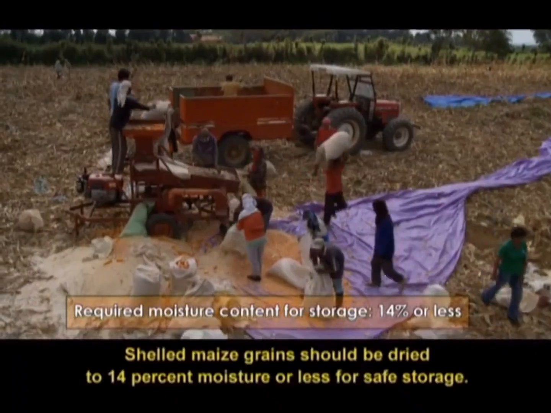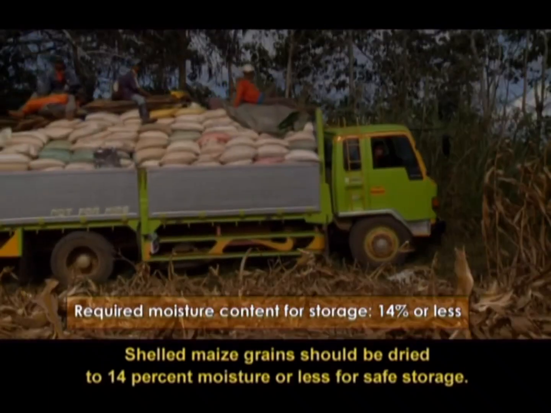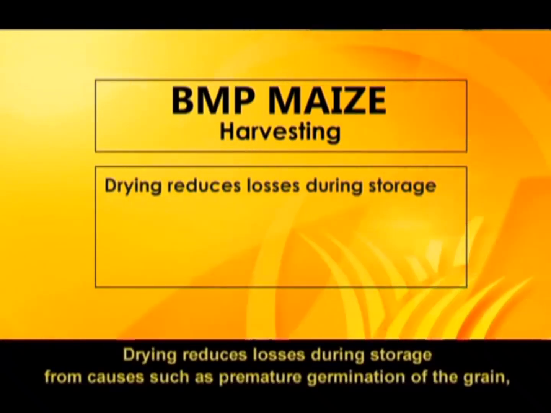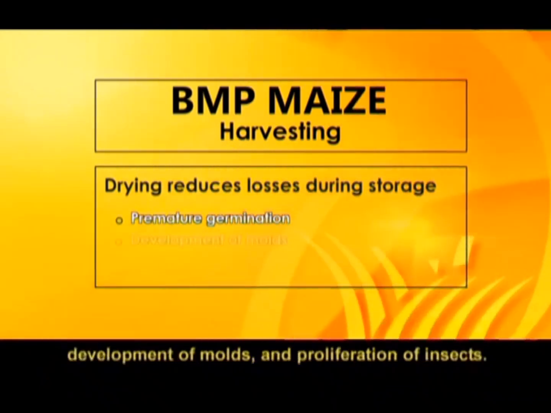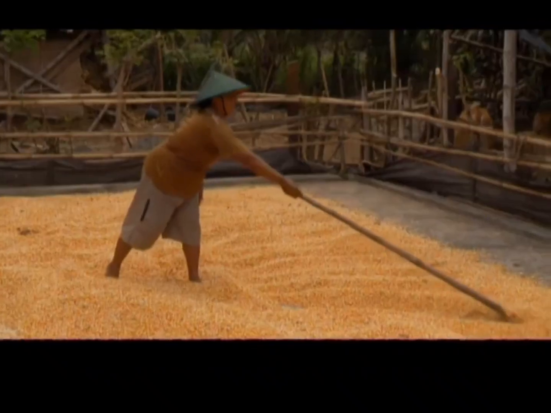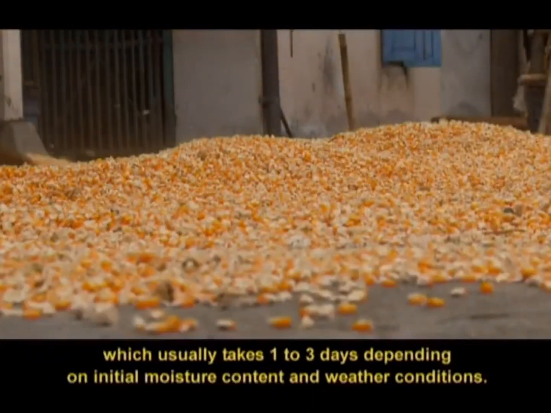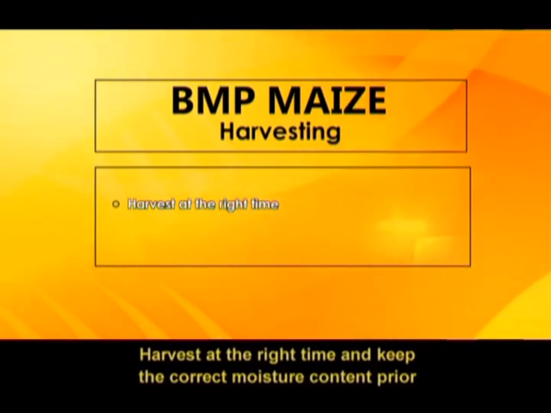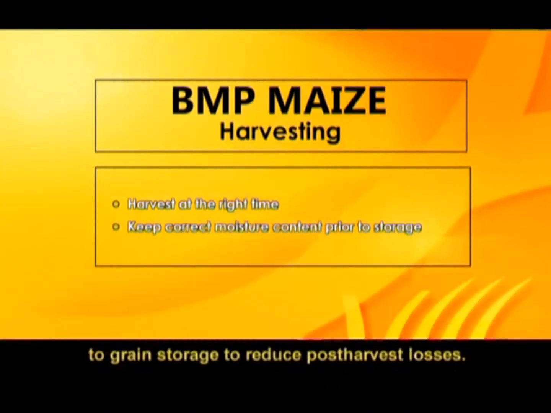Shelled maize grains should be dried to 14% moisture or less for safe storage. Drying reduces losses during storage from causes such as premature germination of the grain, development of molds, and proliferation of insects. Grains can be dried under the sun, which usually takes 1 to 3 days depending on initial moisture content and weather condition. Harvest at the right time and keep the correct moisture content prior to the grain storage to reduce post-harvest losses.